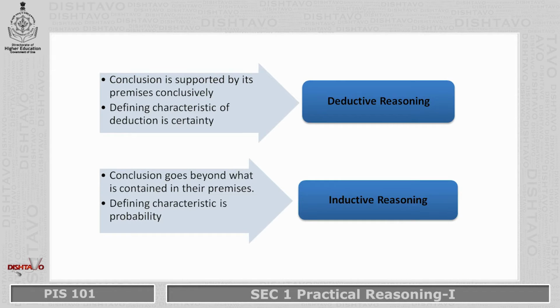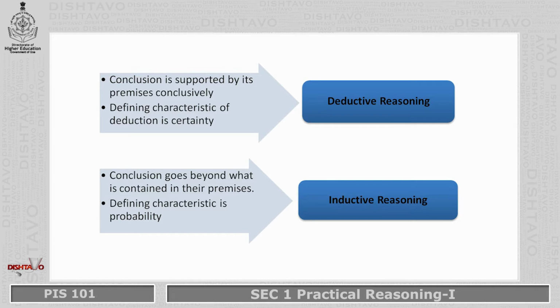What is deductive reasoning? In this type of reasoning, the conclusion is supported by its premises conclusively. That means the conclusion is strictly drawn from the premises, and the premises give sufficient proof to arrive at the conclusion. The defining characteristic of deductive reasoning is certainty.